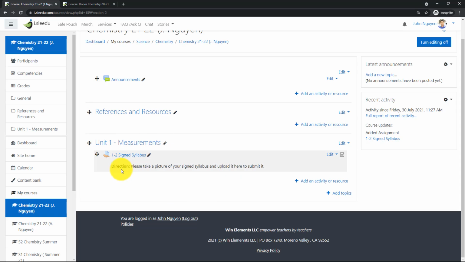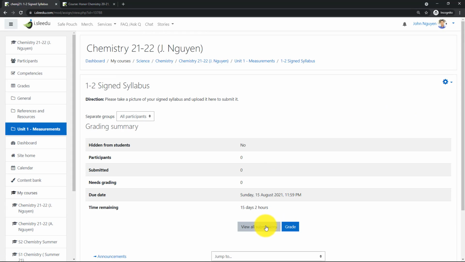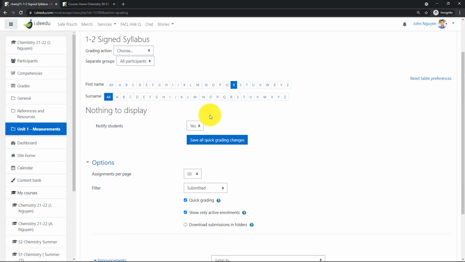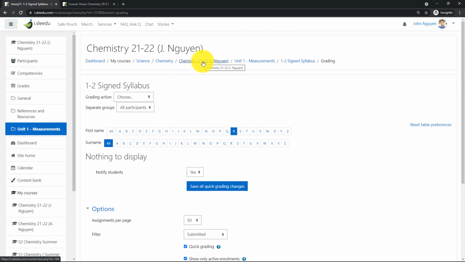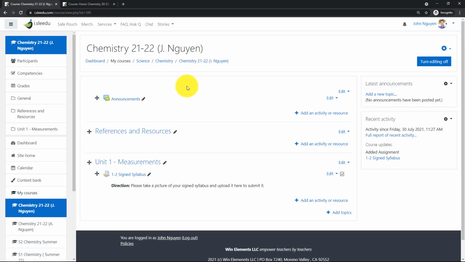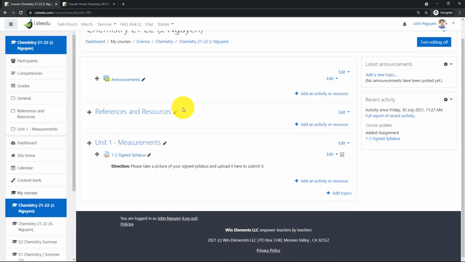And of course, if you want to take points off when the student submitted, if I click on here, I can view all submissions and it will tell you the due date. But for now, that would be another episode. Okay, so that's what we are going to do on our first day. We are going to go over the syllabus and show the students how to submit the file on i.sledo and how to turn it in. And they have the whole entire remainder of the week to turn it in.